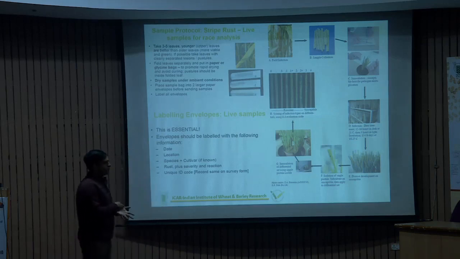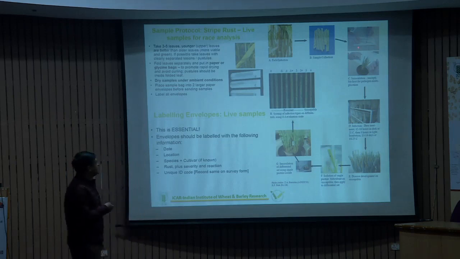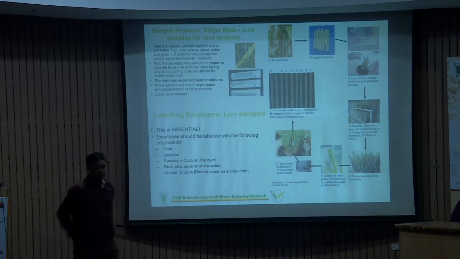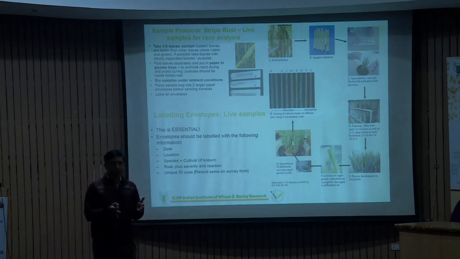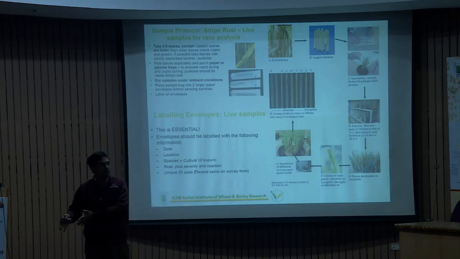We multiply the inoculum because the inoculum is too little to be tested on different cultivars. First we receive the inoculum, then multiply it, and there are some types of chambers, because we know that rust is an airborne disease. The inoculum spreads from air to air, so we make barriers so that a particular isolate is distinguished from other isolates.